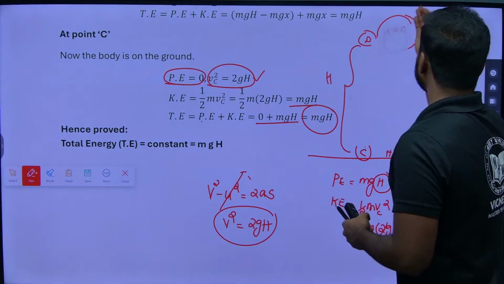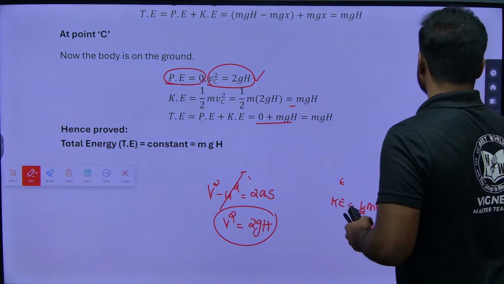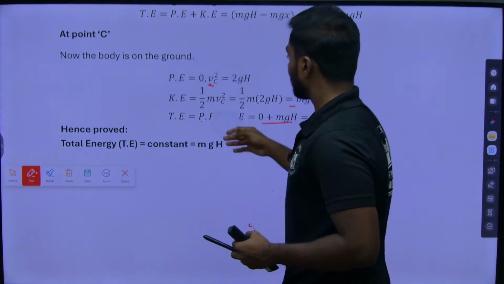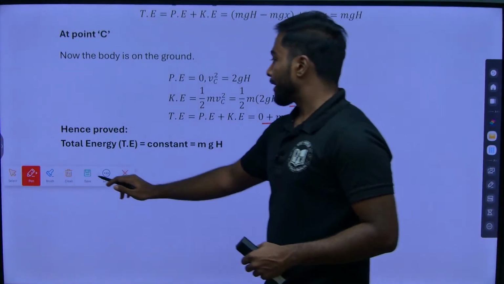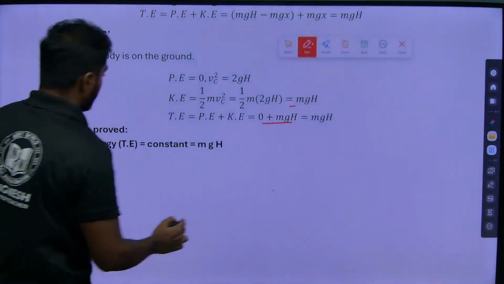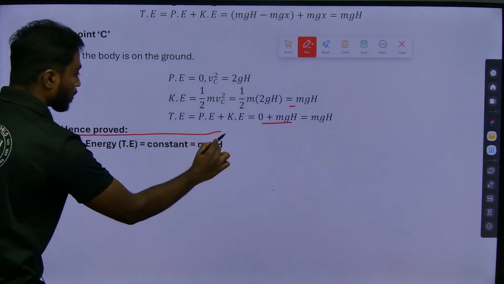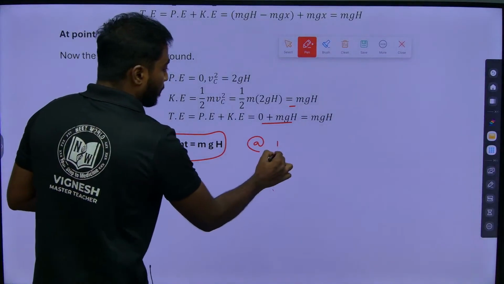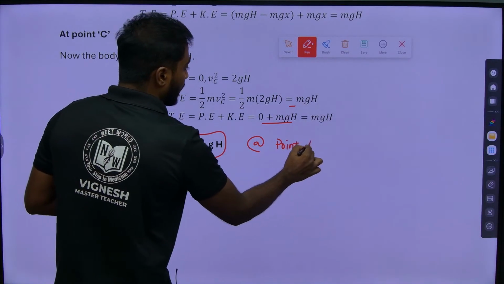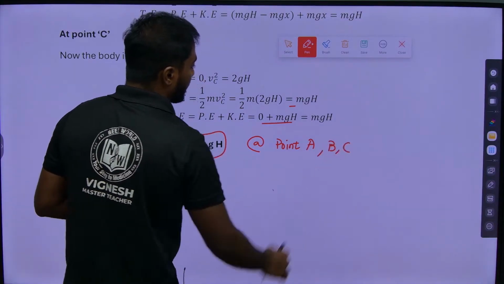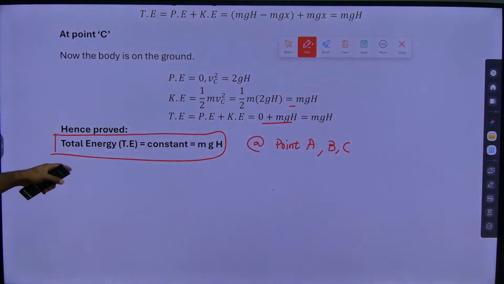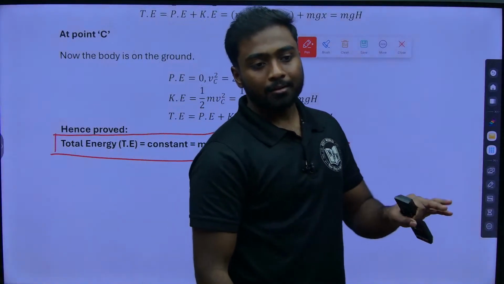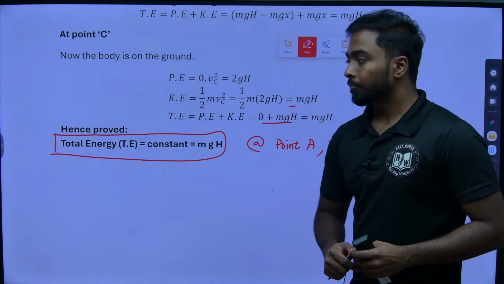So, I can say that energy is constant at point A, B, C. Total energy will be constant, that is mgh. Hence it has been proved, right. So, this is the third question answer.